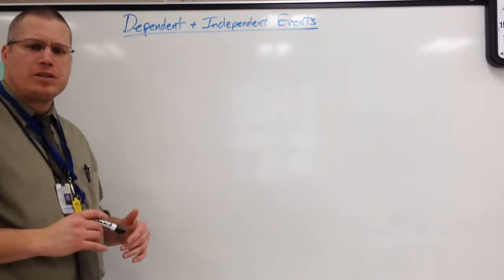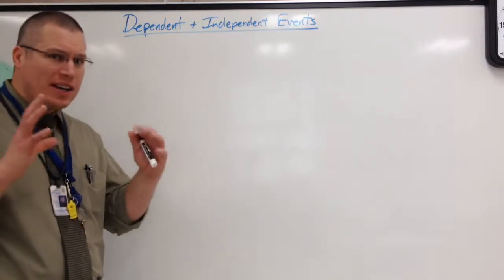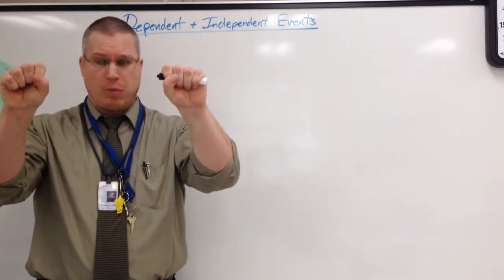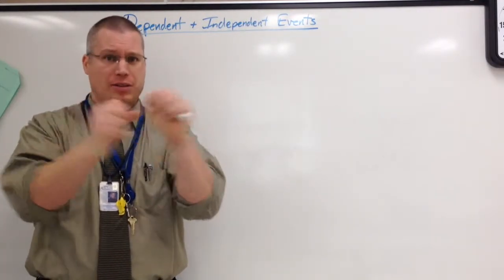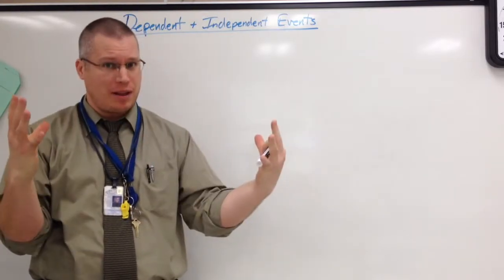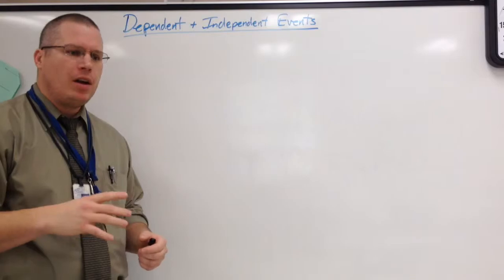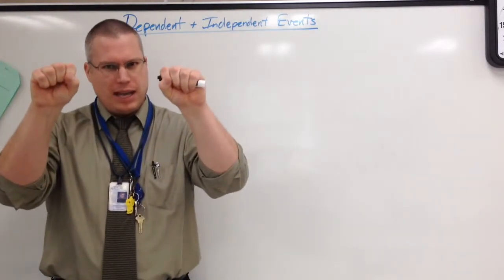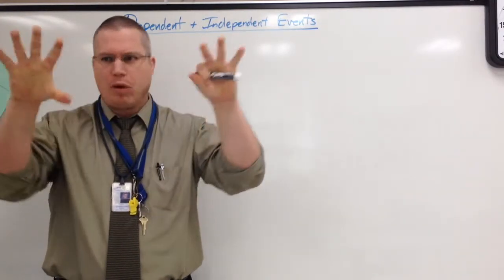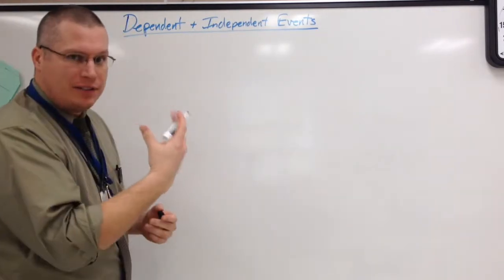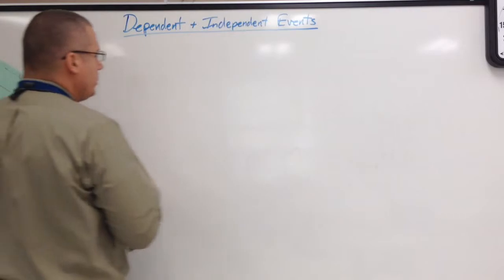In this lesson, we're going to start taking a look at using our idea of compound probability where you have two different events happening, and we're going to multiply those probabilities together to get your final probability of everything. But taking it one step further and saying, wait, do these two events impact one another? Or are they two separate events? So we're going to look at this idea of dependent and independent.